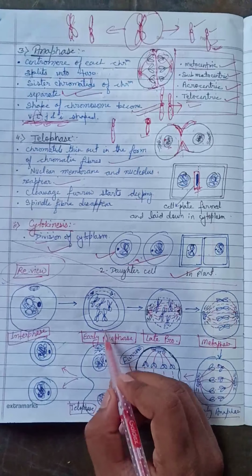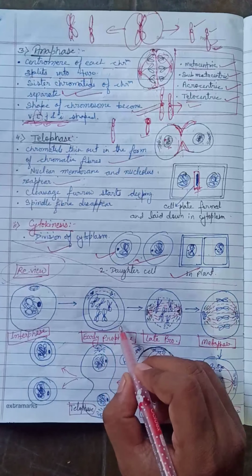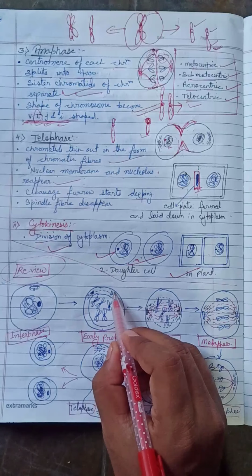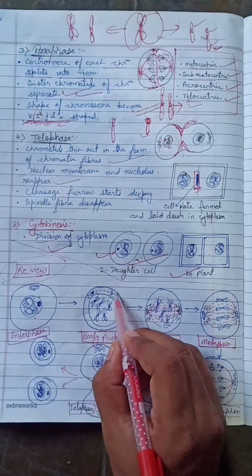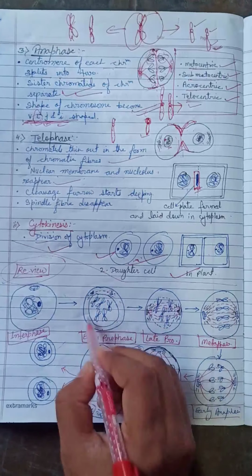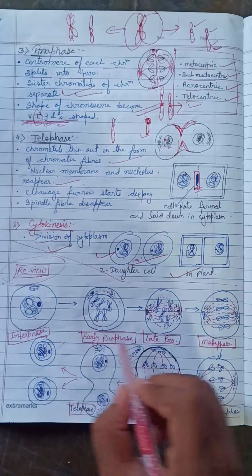In the early prophase the nuclear membrane has not disappeared, whereas the centrioles move towards the opposite ends.